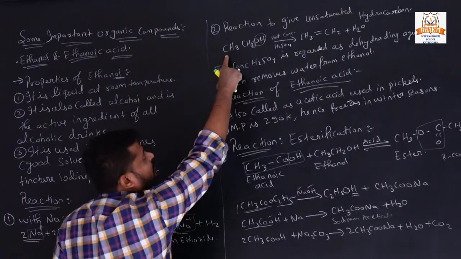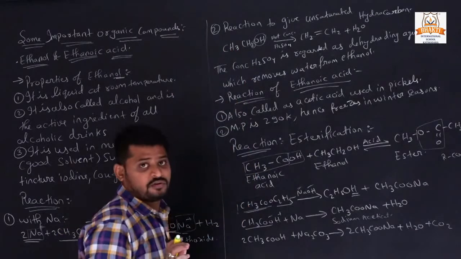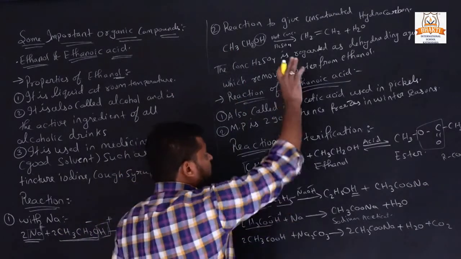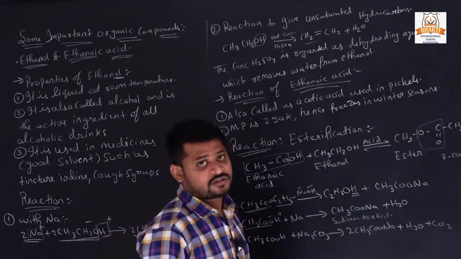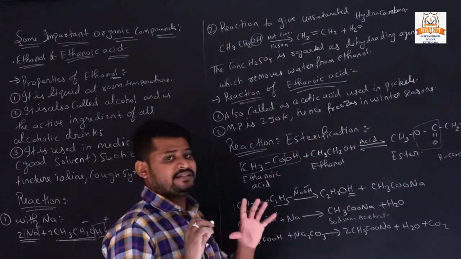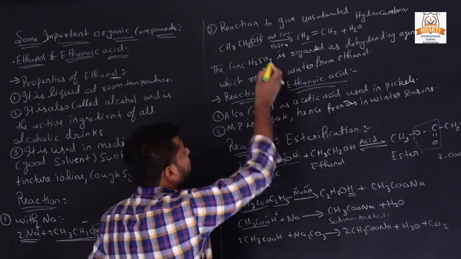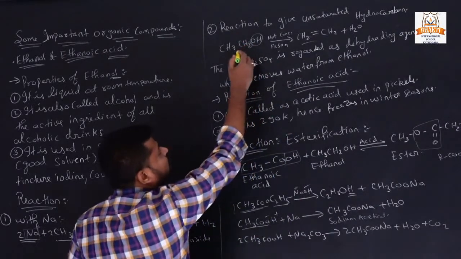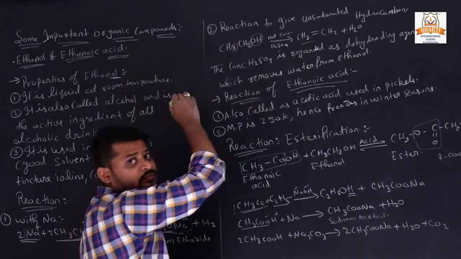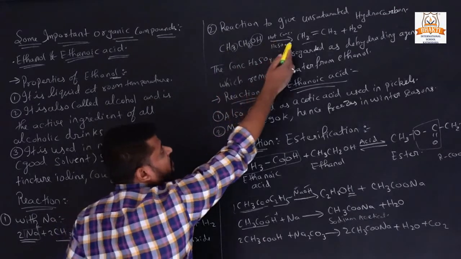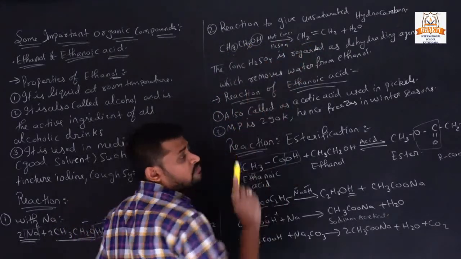So what remains is CH3CH. When we represent it in a structure, we arrange it so that a hydrogen is taken out from here, so it will be CH2 and CH2.